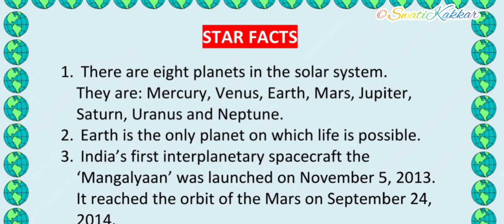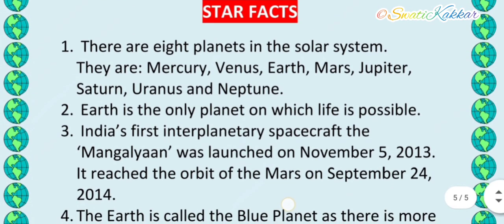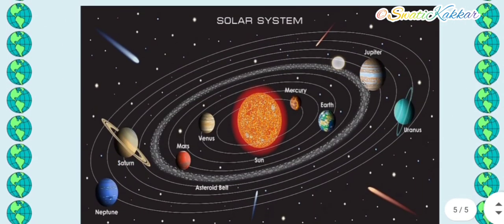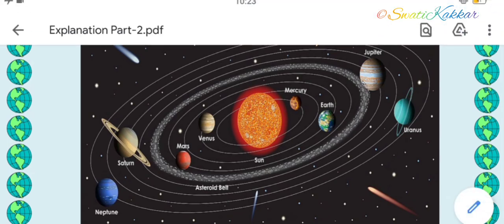It reached the orbit of Mars on September 24, 2014. So on this date, students, the Mangalyaan spacecraft reached the orbit of Mars. What is this orbit now? Can you see in this picture? These circles which are made, that is the fixed path in which the planet revolves, that is known as orbit. So the Mangalyaan spacecraft travelled from the planet Earth to the planet Mars.